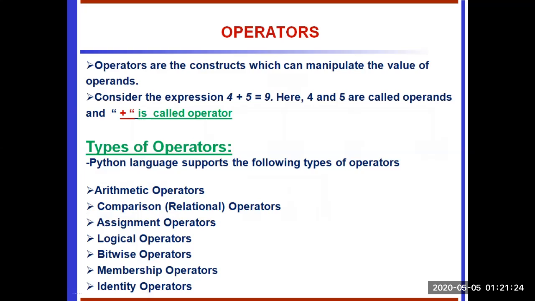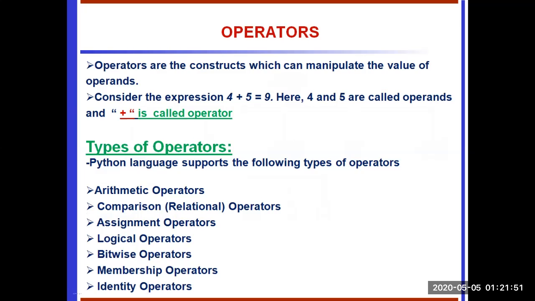Operators. To manipulate any equations, to solve any formula, we need operators. Without operators we cannot solve any arithmetical or mathematical equations. So if we need to add two numbers, we need some symbol to add two numbers. That symbol is called an operator.